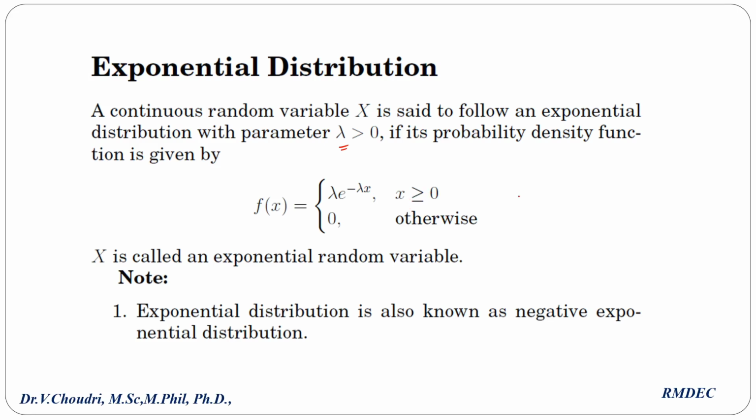How do we define it on the number line? See this, on the number line: minus infinity, 0 and infinity. Here the probability density function is defined only for the positive values, 0 to infinity. In this case alone we have lambda into e power minus lambda x. On the negative side we don't have the function; the answer is 0. So here x is called an exponential random variable, also a continuous random variable. Note this one: exponential distribution is also known as negative exponential distribution.